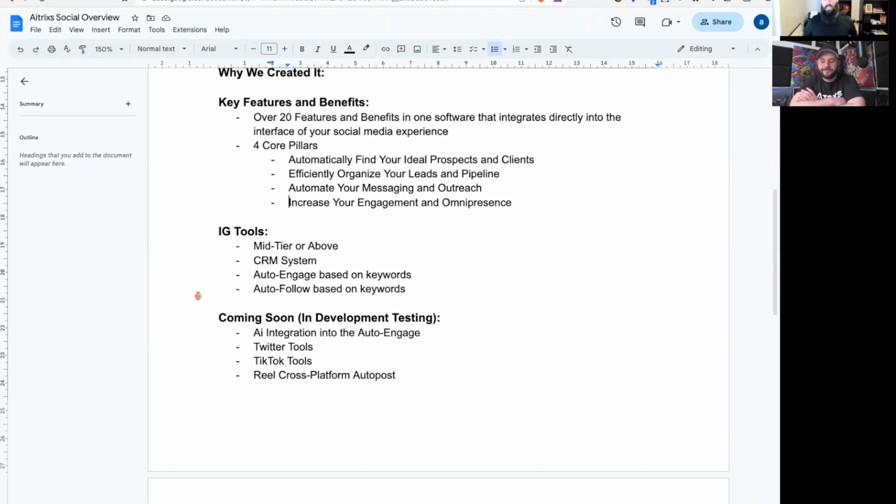Like Dylan said, we have a full development team that's constantly coming up with ideas, brainstorming projects, and asking how we can integrate these different features into what we have so that we can have the most robust platform possible. Again, a lot of the future is going to involve AI, so we can start integrating these 4 core pillars, but leveraging more and more AI technology behind the scenes to help you use AI to find those ideal prospects and clients, manage the pipeline more effectively, and automate your messaging, outreach and engagement using AI even more so.